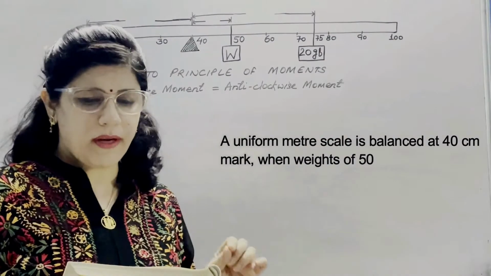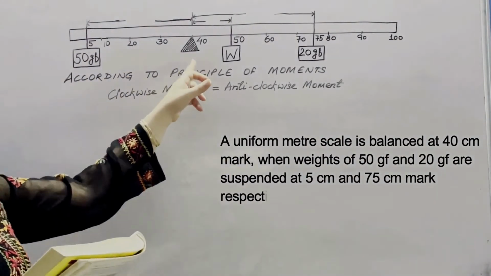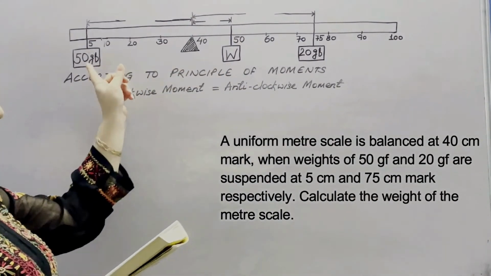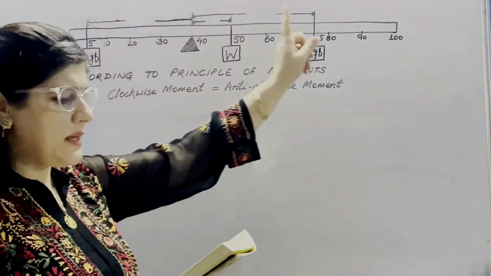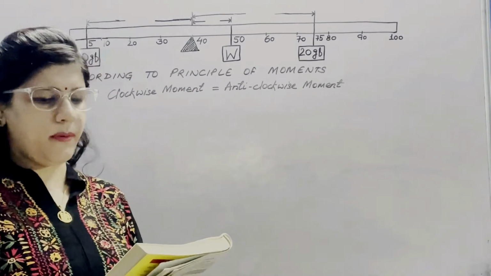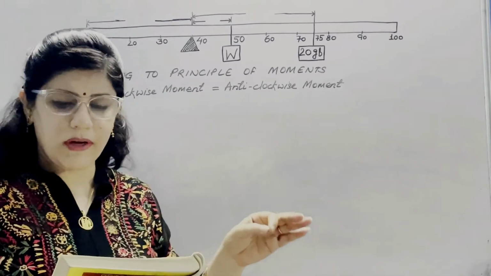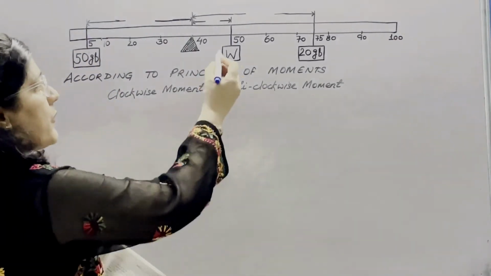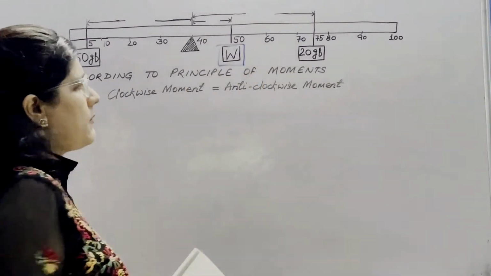Now in our next numerical, a uniform meter scale is balanced at the 40 centimeter mark when weights of 50 gf and 20 gf are suspended at the 5 centimeter and 75 centimeter marks respectively. Calculate the weight of the meter scale. As we have recently discussed, because this is a uniform meter scale, its weight will act at the 50 centimeter mark. Weight will act here. So this is our weight.